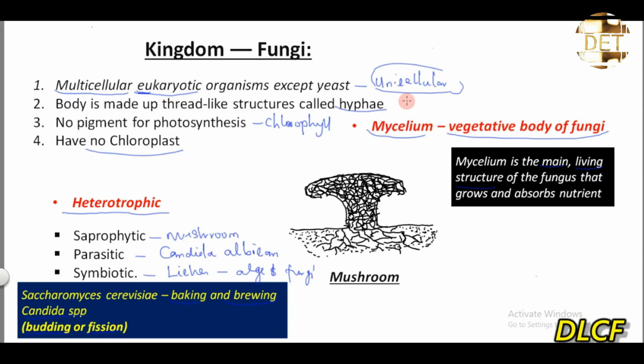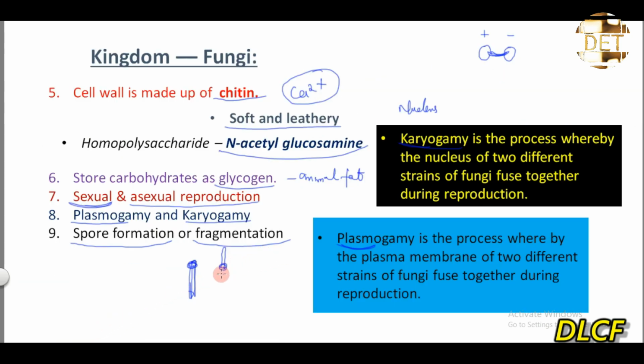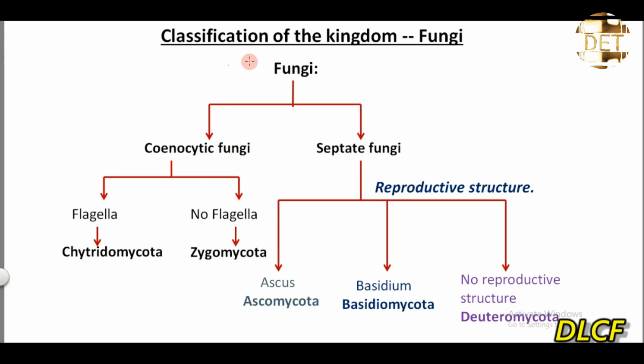So like I mentioned before, yeast is a unicellular fungus, and its mode of reproduction is usually asexual. The asexual mode of reproduction is usually by budding or by fission. Budding or fission. So you must not forget this. Having known this, let's dash to the classification of the kingdom fungi.